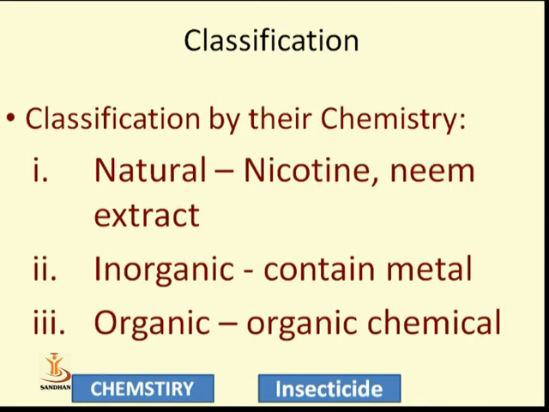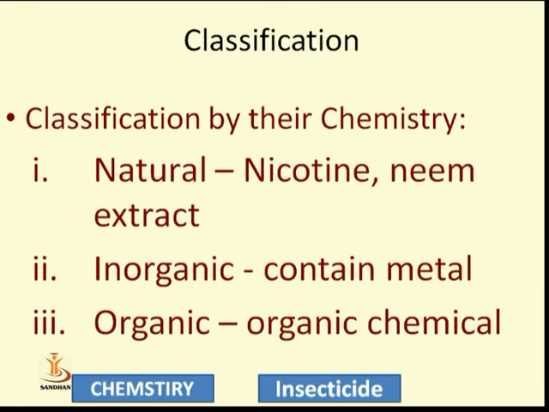So first one is natural. Nicotine is available in the natural compounds, for example tobacco. The major constituent of tobacco is nicotine. Second one is neem extract. From ancient times we have used neem leaves as an insecticide. So this is the natural source.